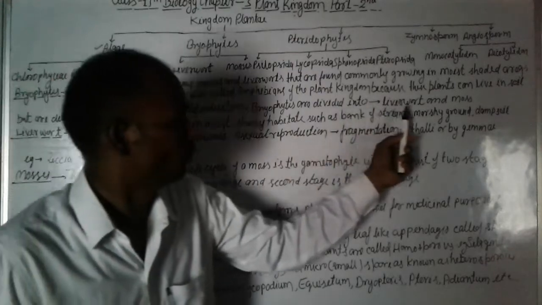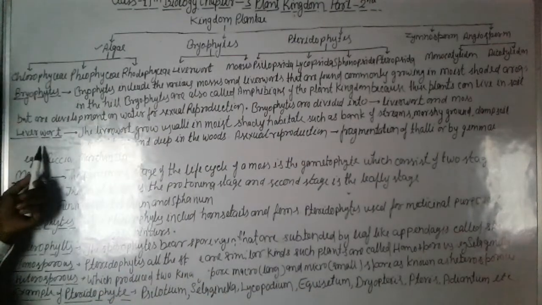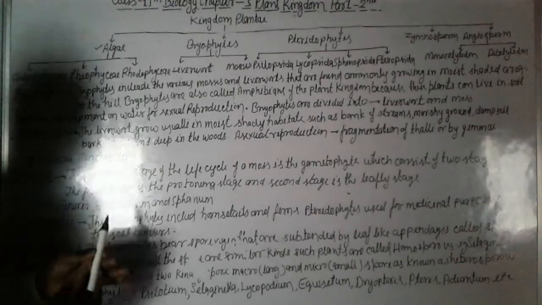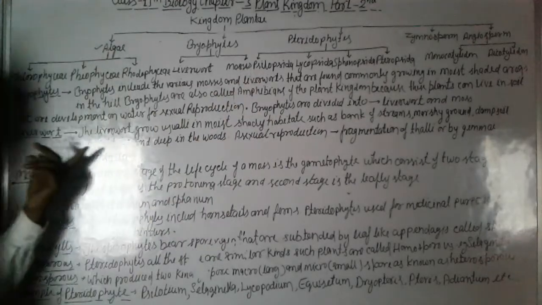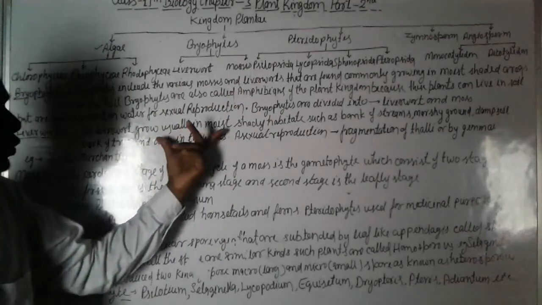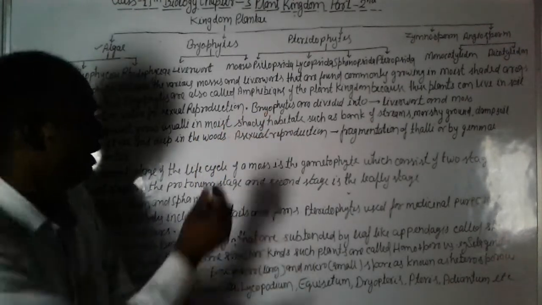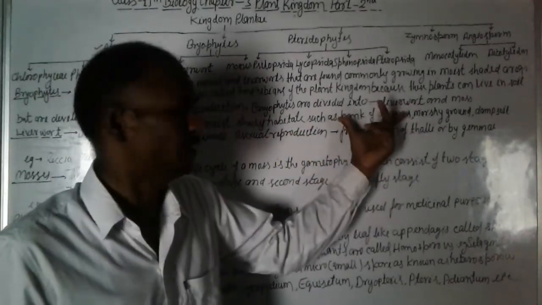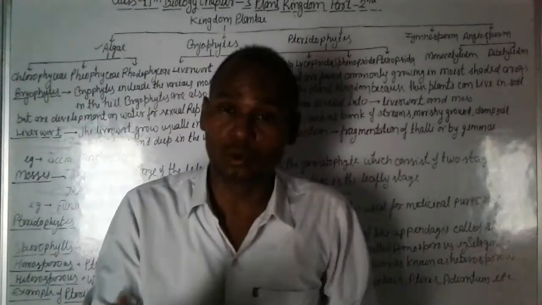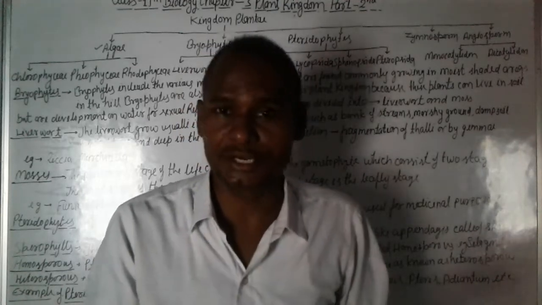Bryophytes are divided into liverwort and moss. We discuss liverwort first. What is the liverwort? You can see here, one part is the liverwort and the second is the mosses. Liverworts grow usually in mostly shady habitats such as the bank of a stream or river.